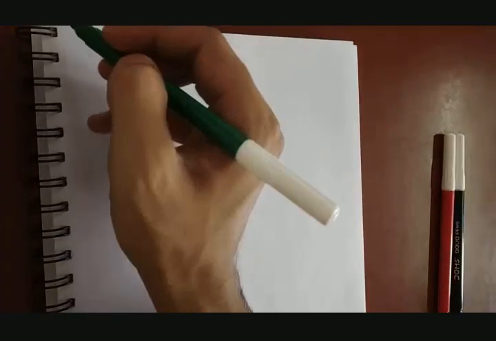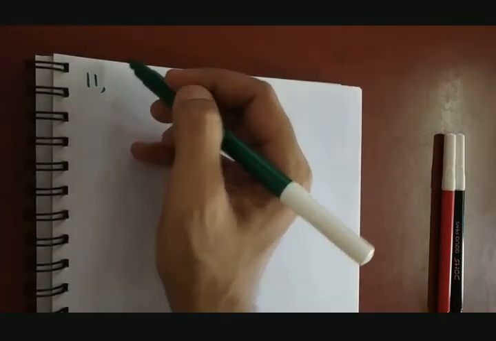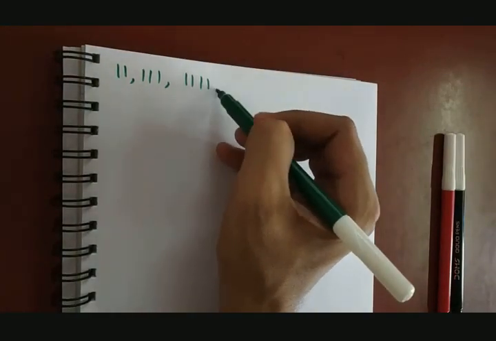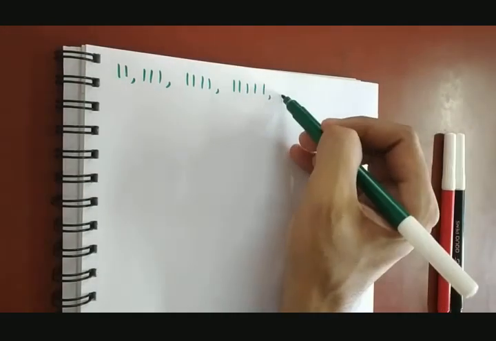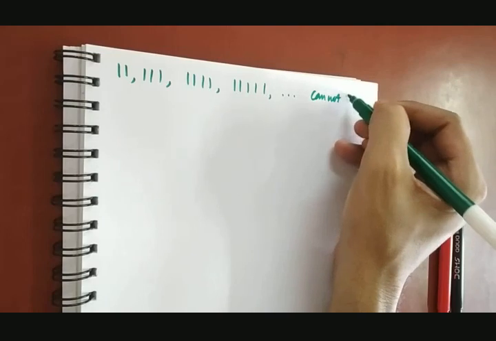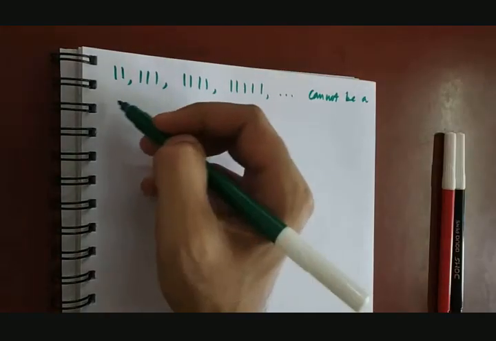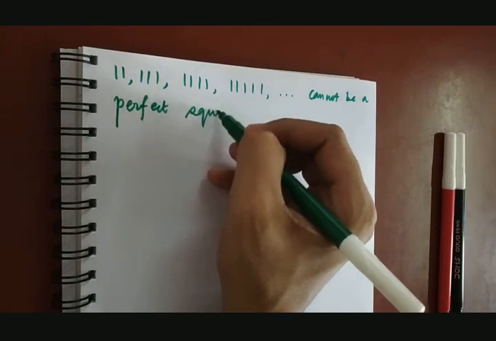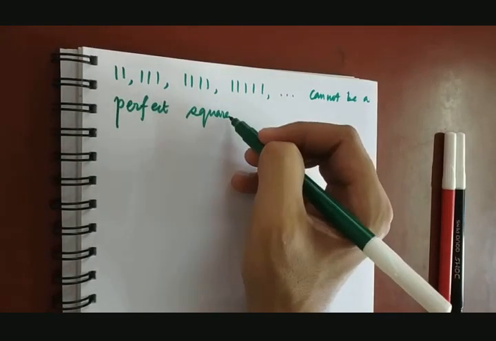So a very interesting question that will come now is: the numbers 11, 111, 1111, 11111, and so on cannot be perfect squares.